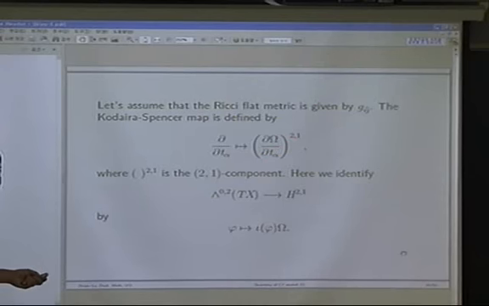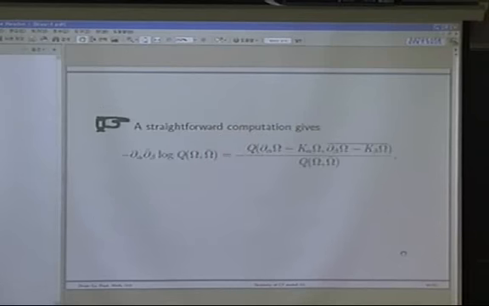So this is a (2,0)-form, but we know that on a Calabi-Yau threefold, this (2,0)-form can be identified with the vector-valued (0,1)-form. I'm sorry, this is (2,1). I made a mistake. This is (2,1). So this one actually gives us the Kodaira-Spencer map. So this defines the Kodaira-Spencer map.